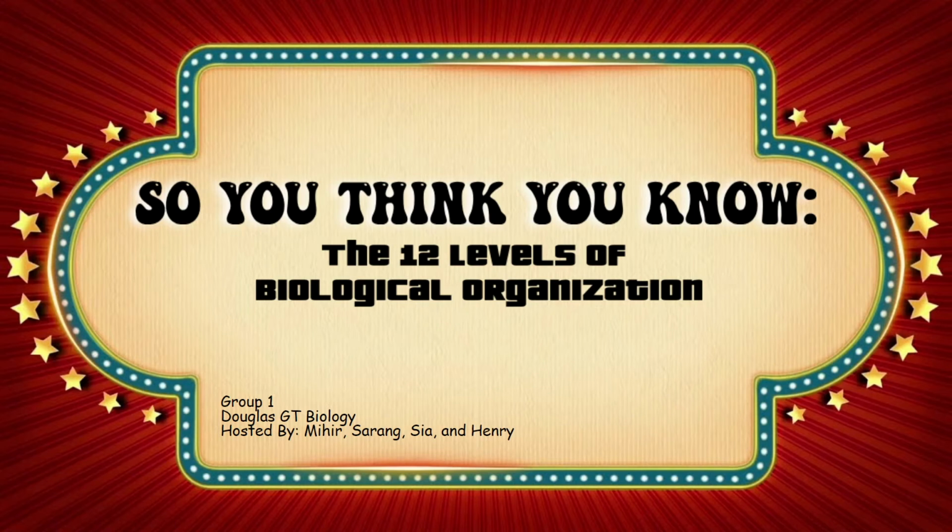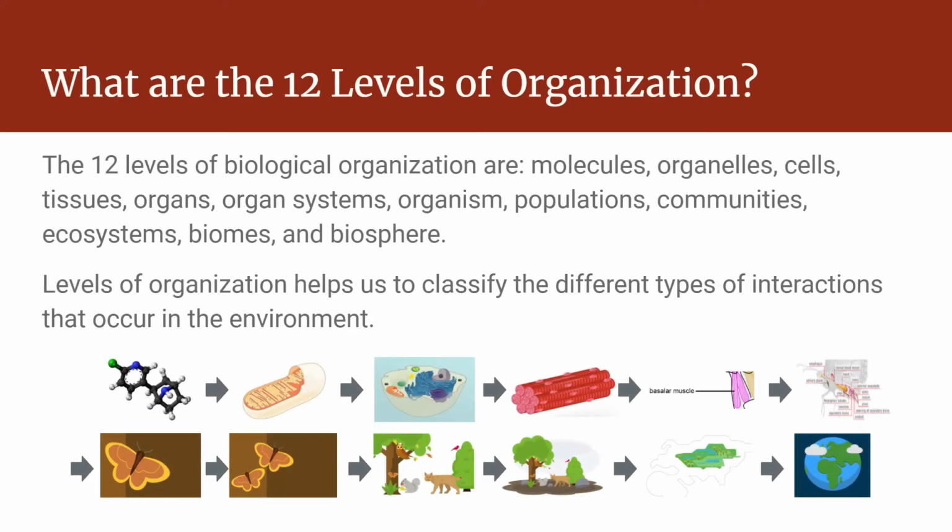Hello everyone, welcome to the show, So You Think You Know the 12 Levels of Biological Organization. We are going to go through all 12 levels of organization: molecules, organelles, cells, tissues, organs, organ systems, organism, populations, communities, ecosystems, biomes, and biosphere. Let's see how much you really know and make sure to pay attention for the quick quiz at the end.